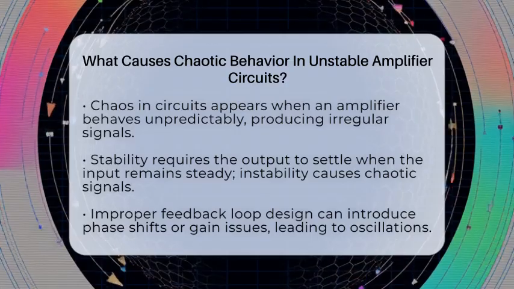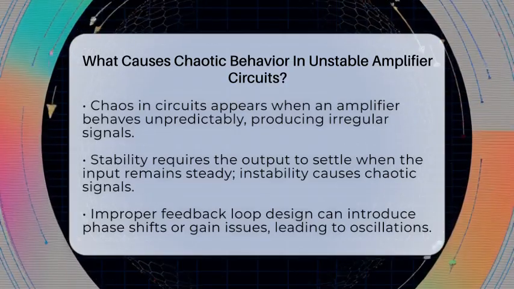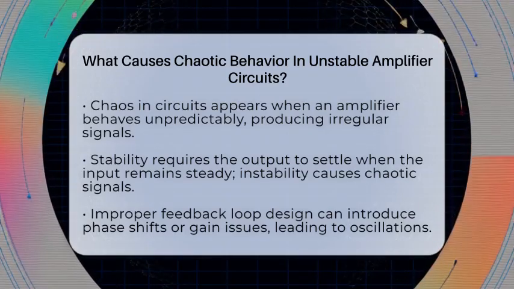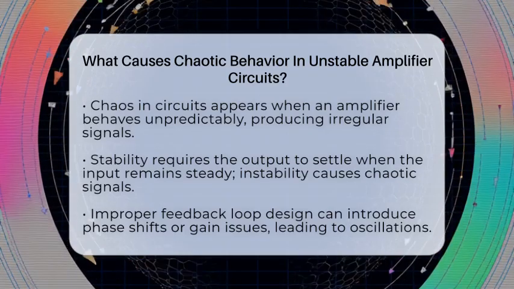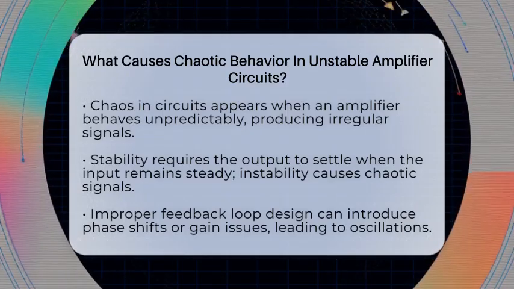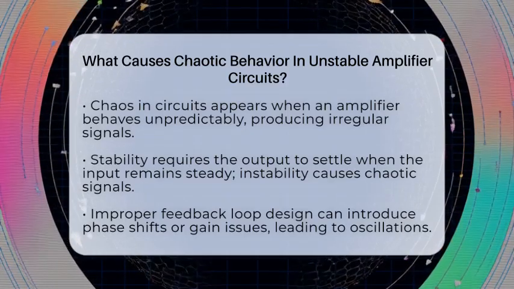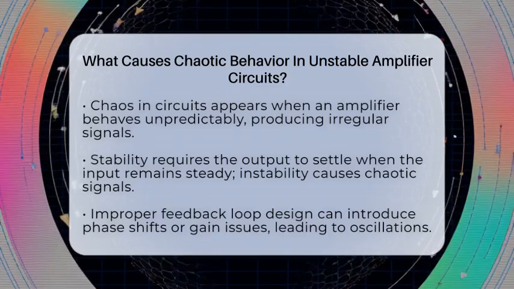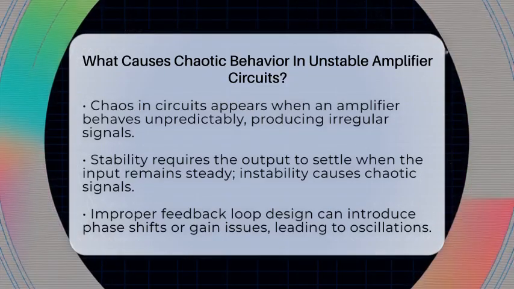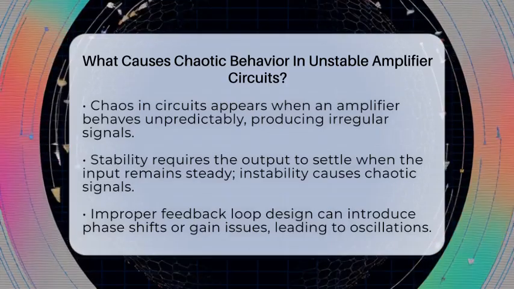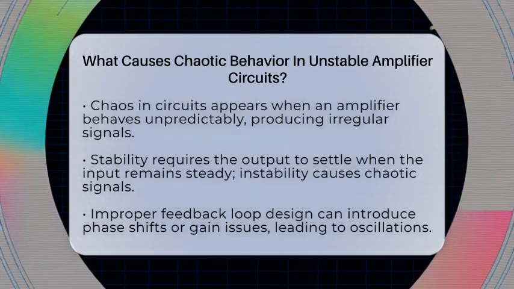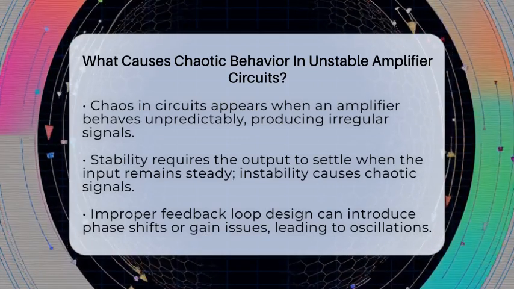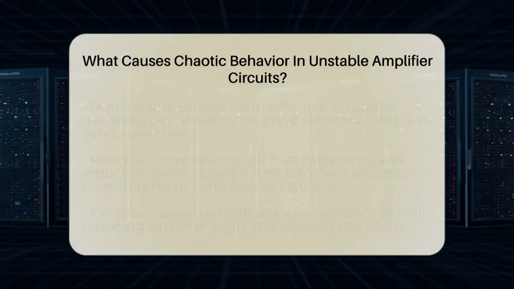In an amplifier, active parts like transistors or operational amplifiers boost the input signal. For the circuit to work well, it needs to stay stable, meaning the output settles down when the input stays steady. But if the feedback loop, which controls how the output influences the input, is not designed properly, things can go wrong. When the feedback introduces phase shifts or gain conditions that push the system past its stability point, oscillations start. Instead of a clean, predictable output, the signals become irregular and chaotic.